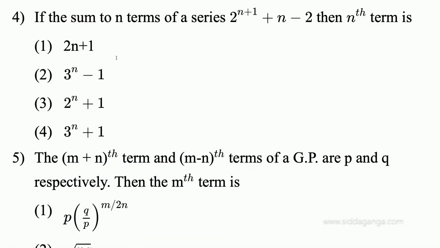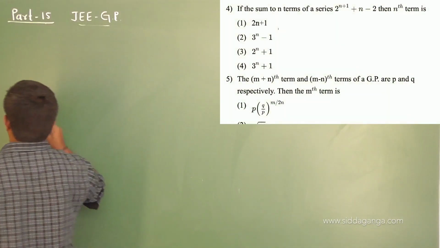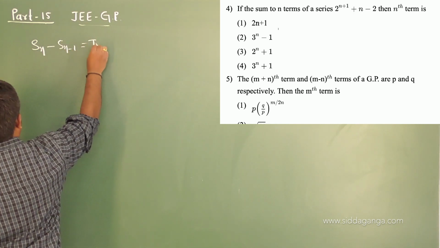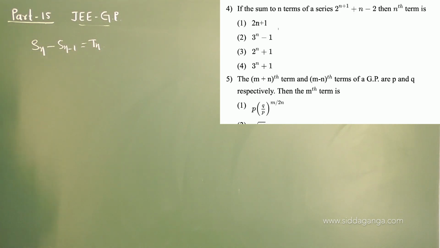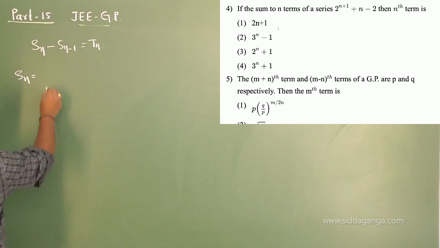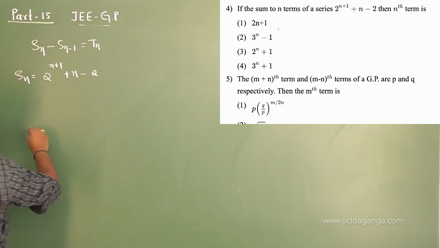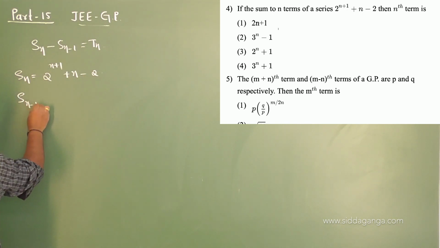Okay, let's move on to question number 4. Fourth question is like this: if the sum to n terms of a series is given 2 power of n plus 1 plus n minus 2, then nth term is what? So students, we are familiar with the result that Sn minus Sn minus 1 is equal to Tn, right? So here we have Sn, the sum of n terms, which is given. Sn is equal to 2 power of n plus 1 plus n minus 2. So what is Sn minus 1?